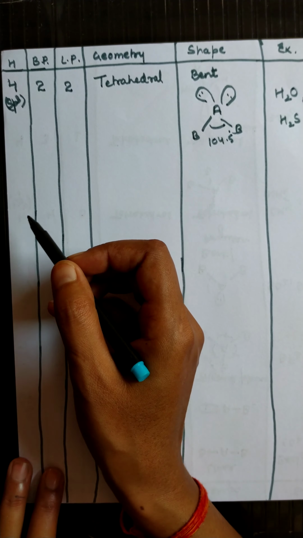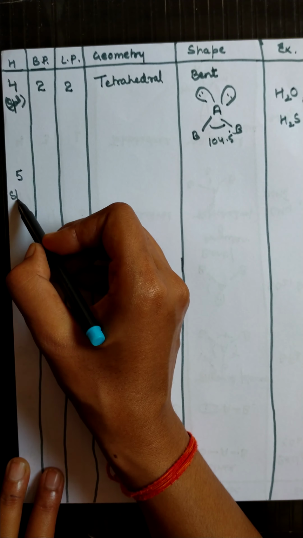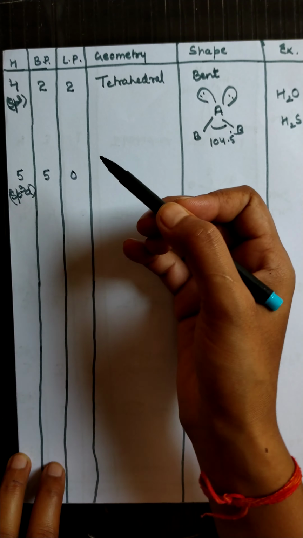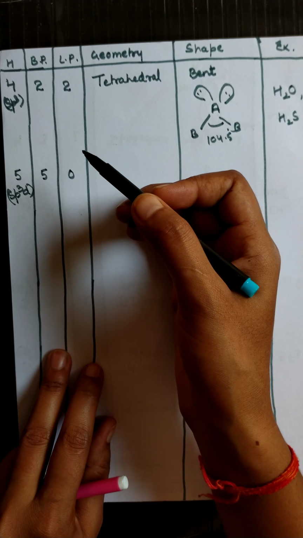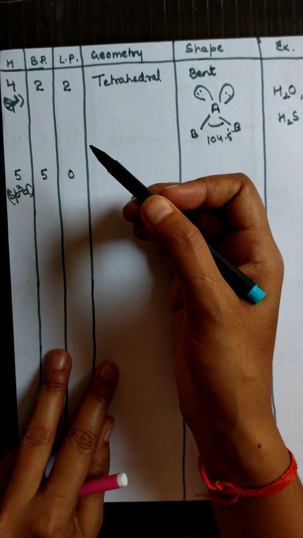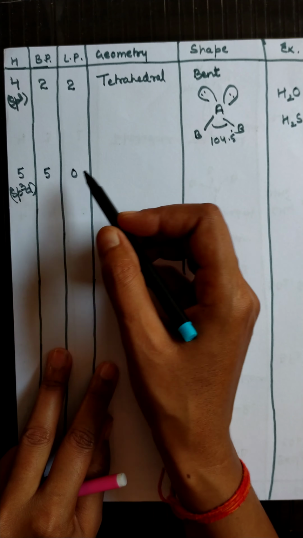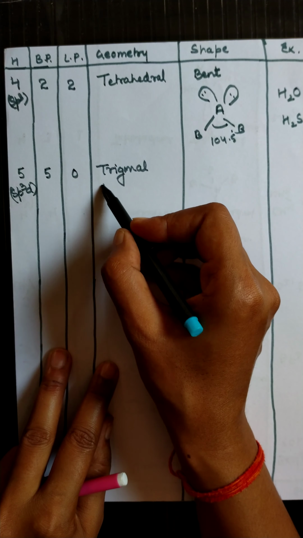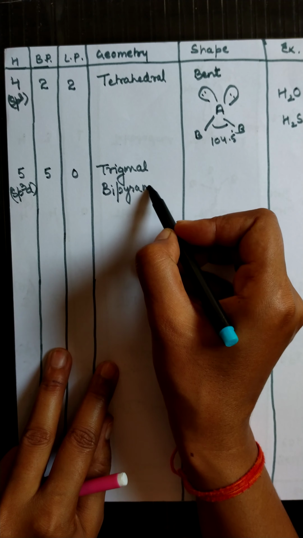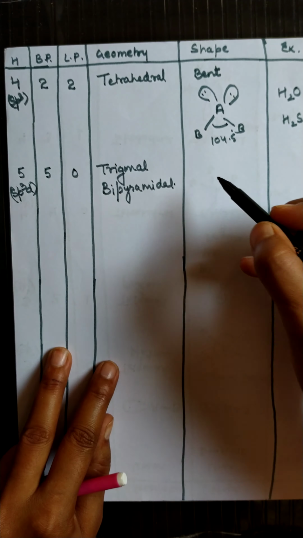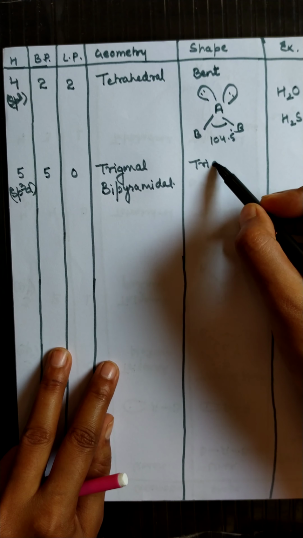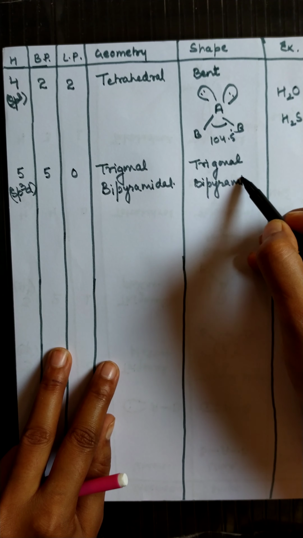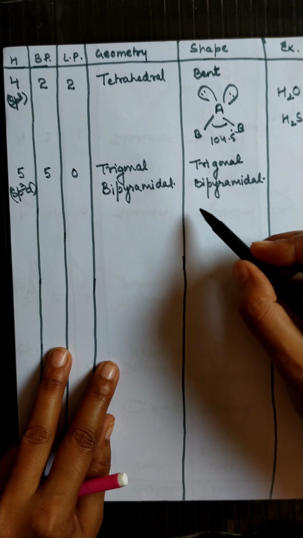Next, let's take some more examples. If we have 5 hybrid orbitals, then the hybridization will be sp3d. If the number of bond pairs is 5 and the number of lone pairs is 0, then the type of hybridization is sp3d, and the type of geometry is trigonal bipyramidal. The shape will also remain the same because the number of lone pairs is 0.